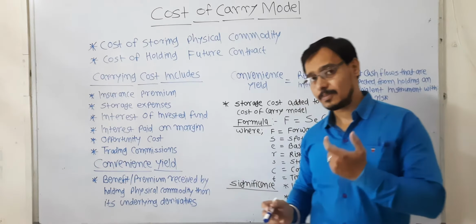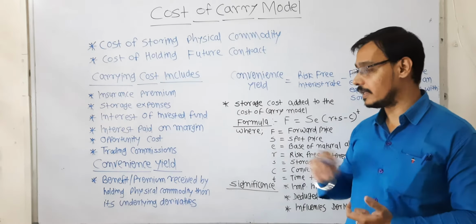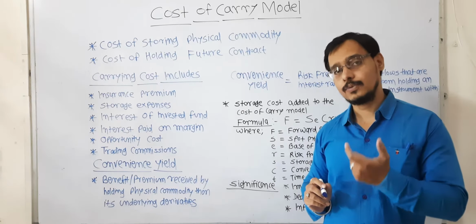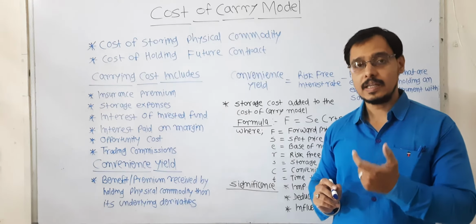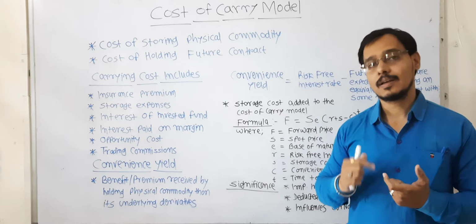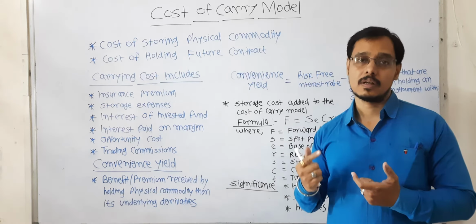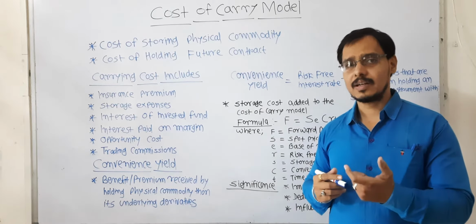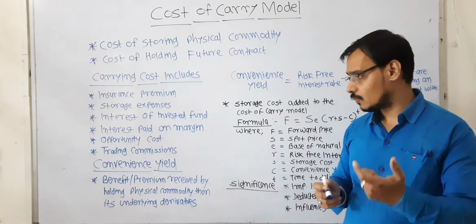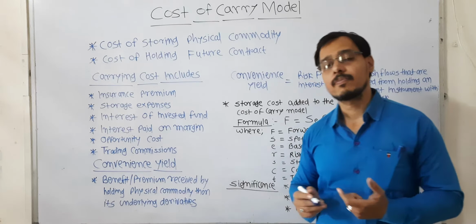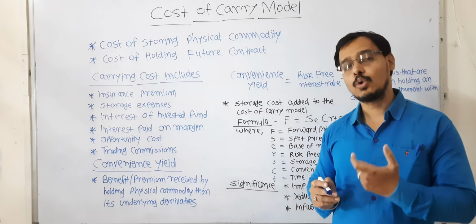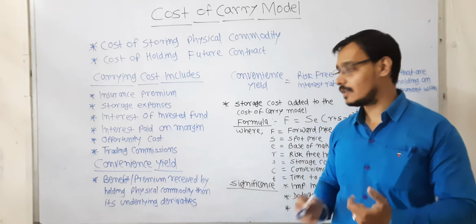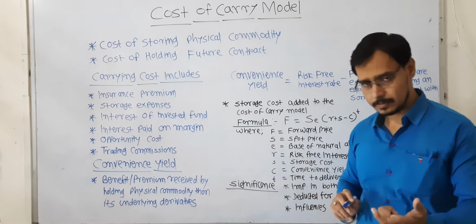Now there is a concept of convenience yield. Now what is convenience yield? For example, if you are holding any physical commodity rather than, say, its future contract or underlying contract or derivative contract, so whatever benefit or premium you are getting by holding a physical commodity will be considered as the convenience yield.